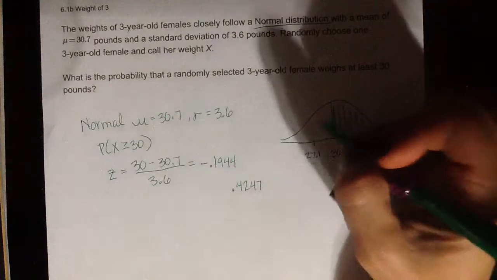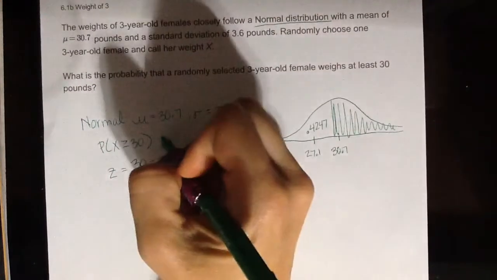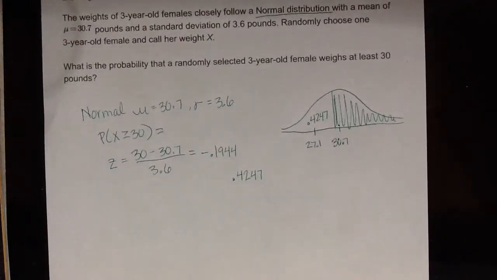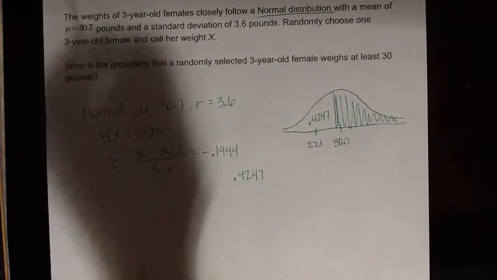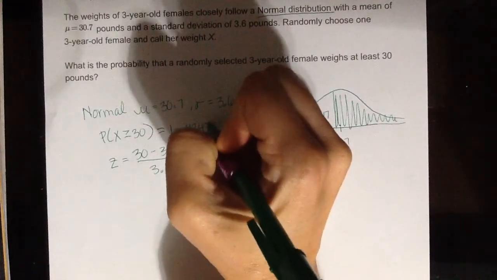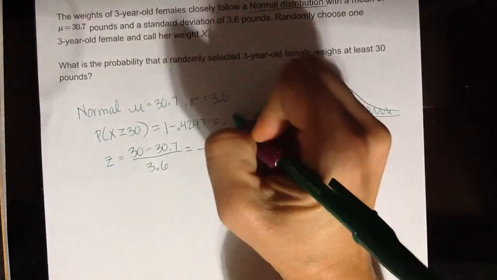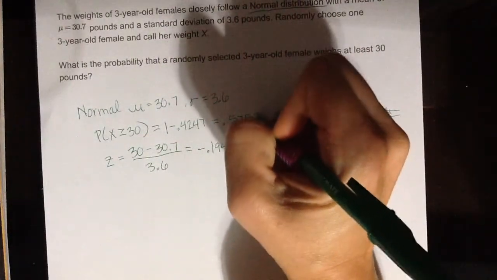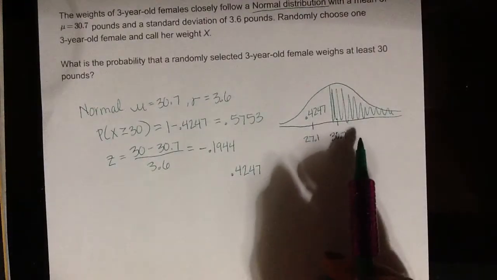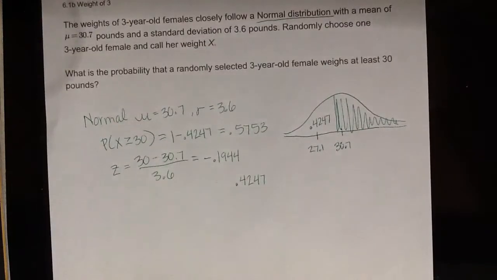Okay, but that would be the area right here. So the probability that X is greater than or equal to 30 is going to be 1 minus 0.4247. Putting that in the calculator, we get 0.5753. As we saw before, it should be really close to 50%, and we got something pretty close to 50%. And then we're going to answer that in context.